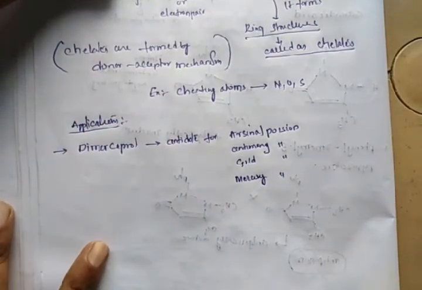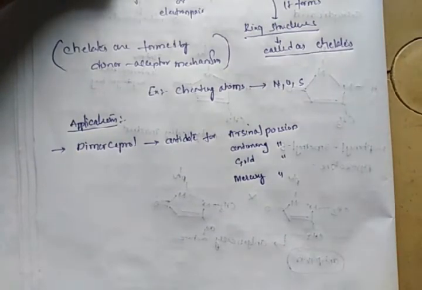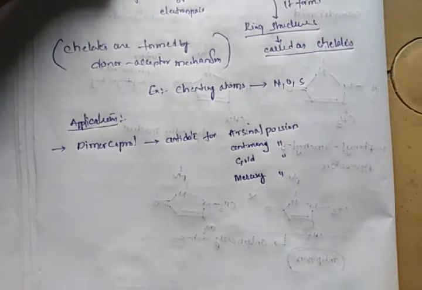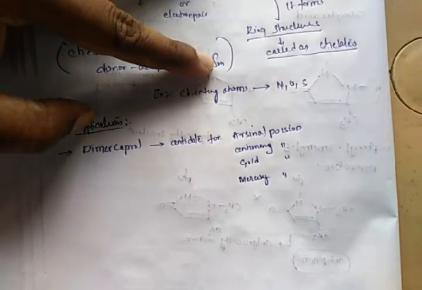Persons who handle these heavy metals are exposed to them, absorb some amount of these heavy metals, and as a result they will be poisoned. For the treatment of such patients, we use dimercaprol as an antidote for arsenic, antimony, gold, and mercury poison.